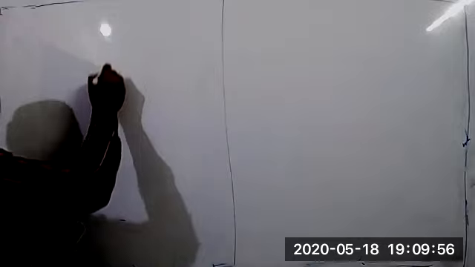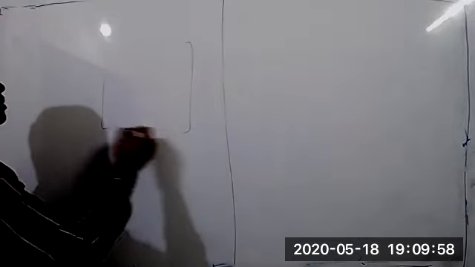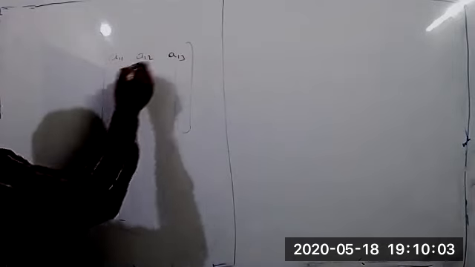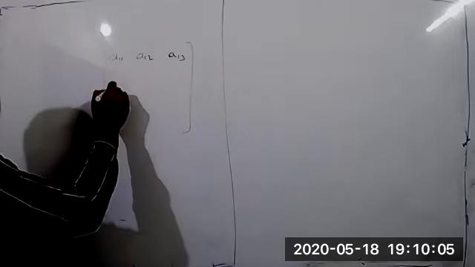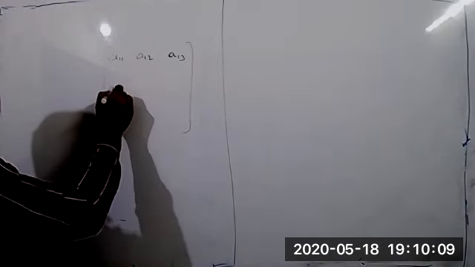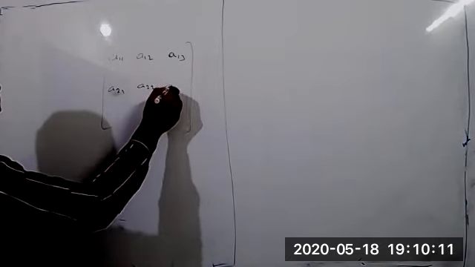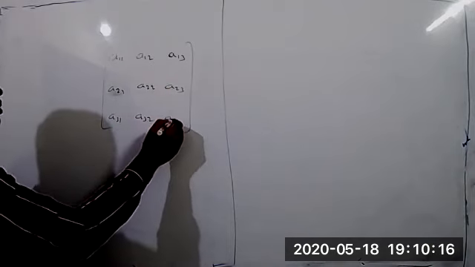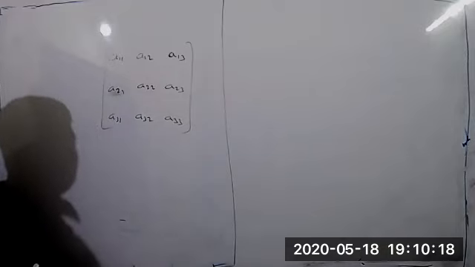First I'll give the idea; let's discuss the definition. This is the matrix.